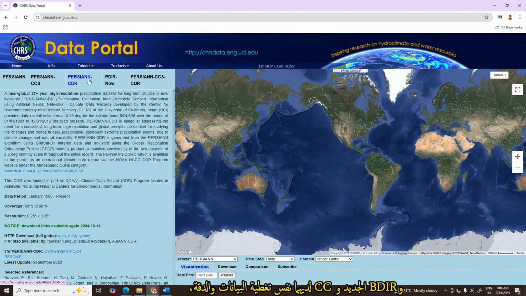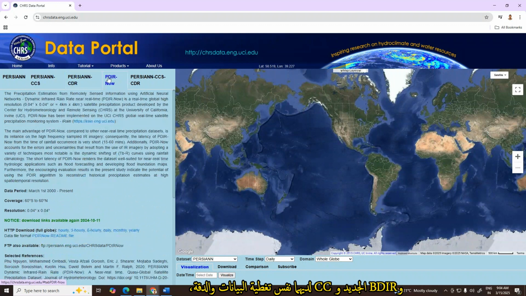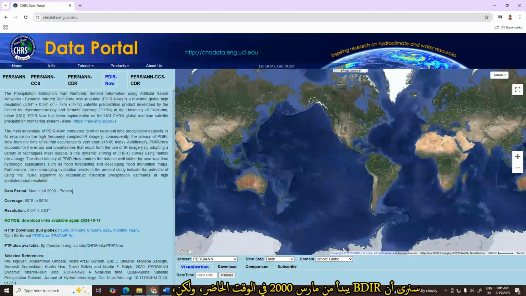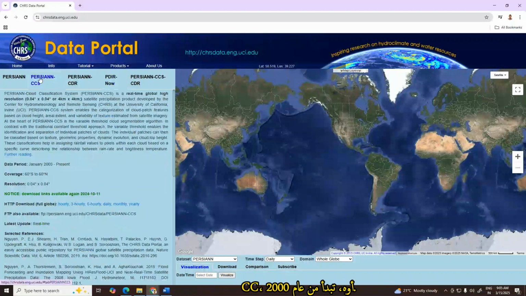And the PDIR-Now and PERSIANN-CCS have the same data coverage and resolution, but differ in the period. We'll see PDIR starts from March 2000 to the present, but PERSIANN-CCS starts from 2003.